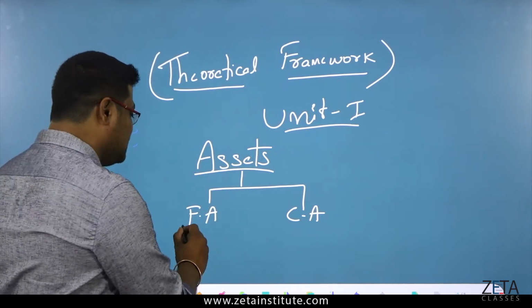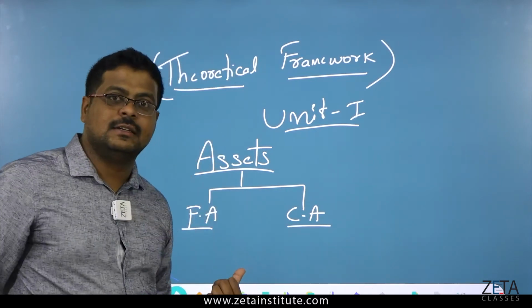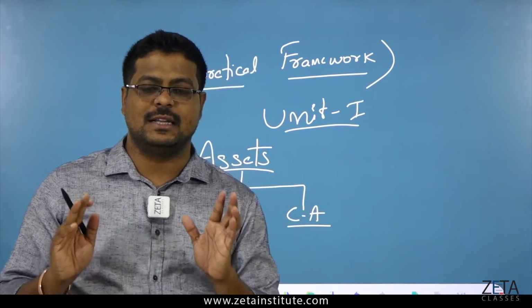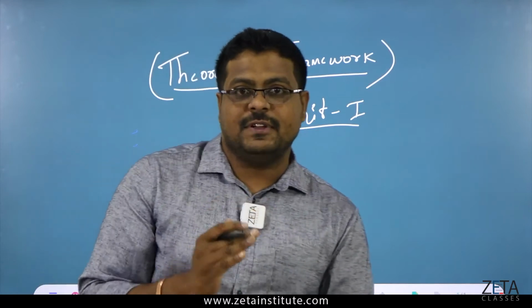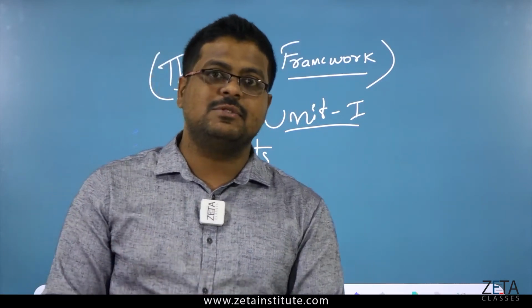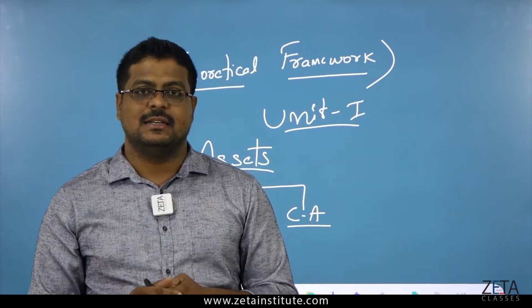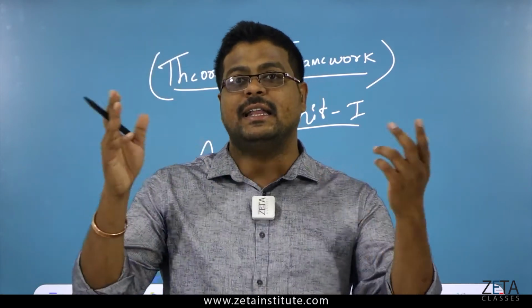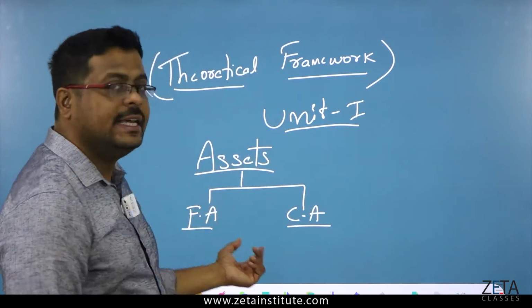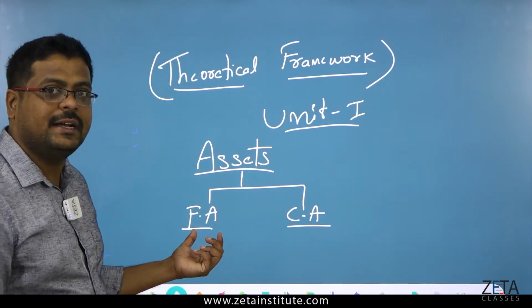So fixed assets and current assets. First of all, I think you must know what assets are. Assets are the physical or sometimes non-physical items or things which a company has, which they can liquidate at any given point of time.